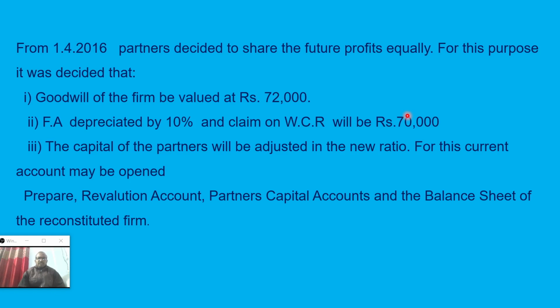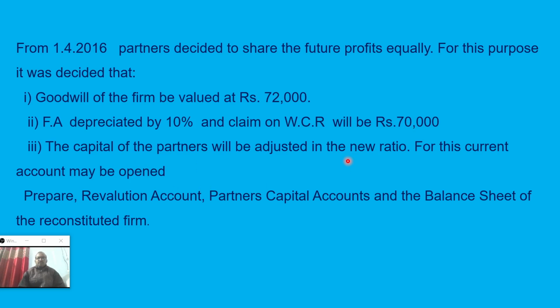If the claim is less than the reserve, the unclaimed part is generally transferred to partners' capital accounts, but here the claim exceeds the reserve, so you have to create a new reserve with the help of revaluation account. After that, the capital of the partners will be adjusted in the new ratio.